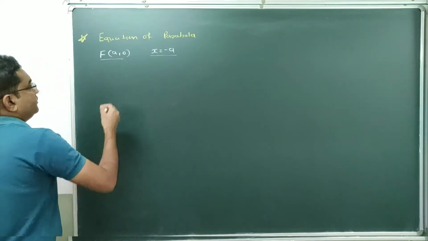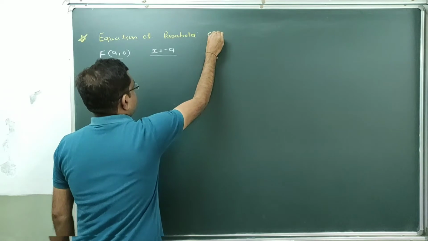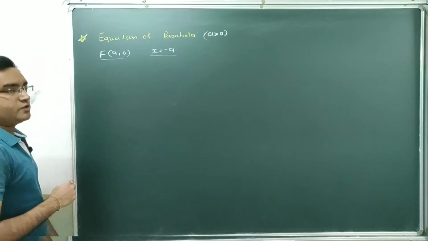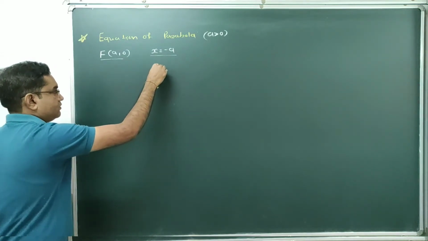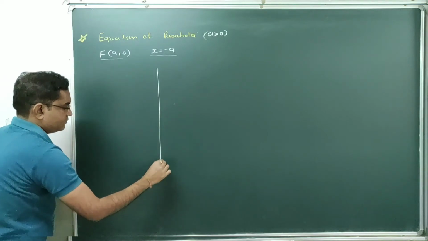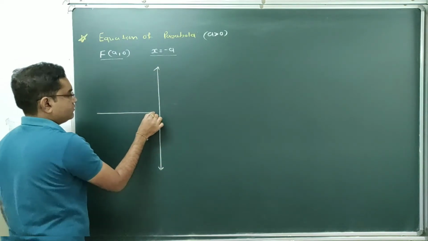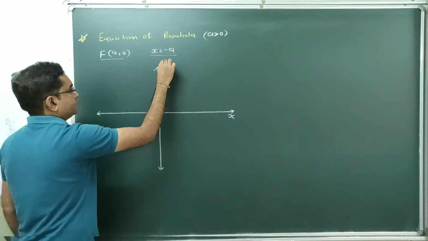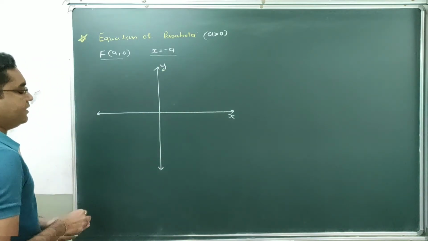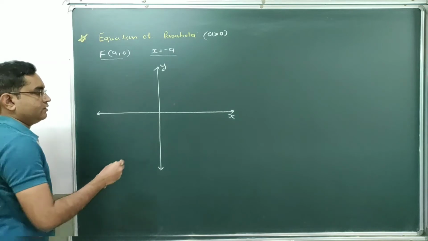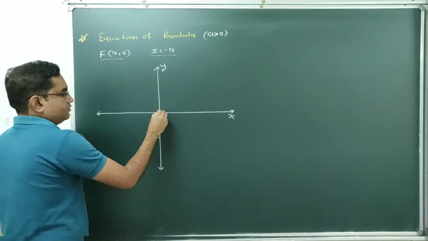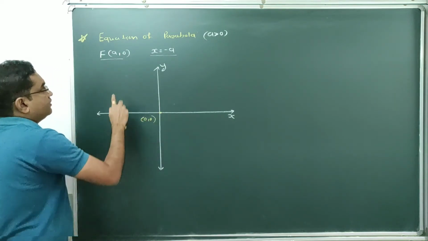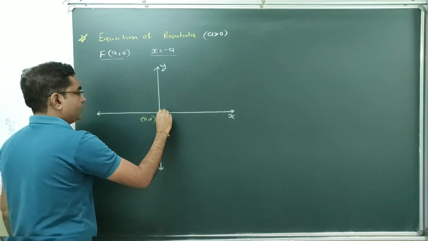So let's try to find the equation of this parabola. This is for the first case when a is greater than 0. We are deriving equation of rightward parabola. So now consider coordinate axis. These are the coordinate axis, x-axis and y-axis. Now here we have to derive the equation of standard parabola. So in standard equation of parabola, origin, suppose 0, 0. So here vertex of parabola will lie on origin.